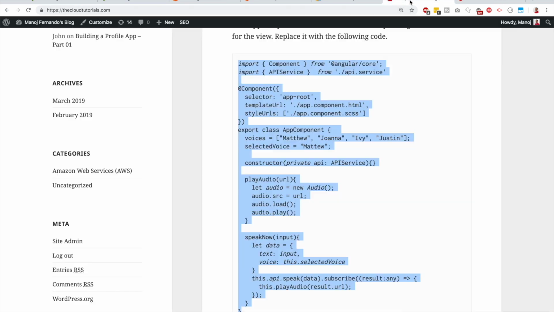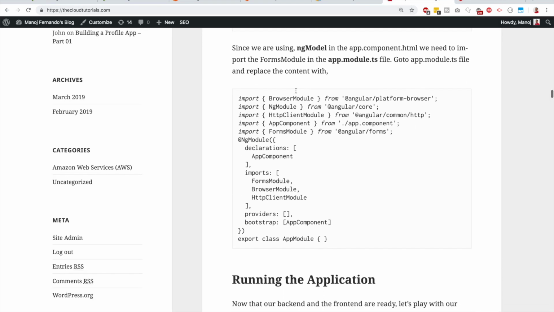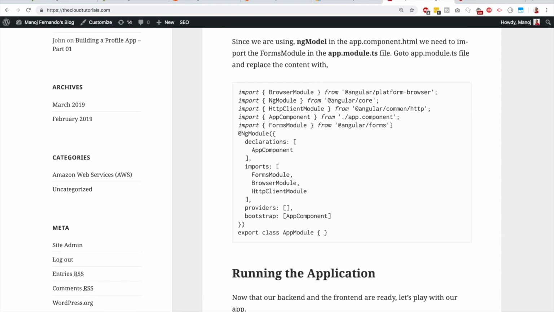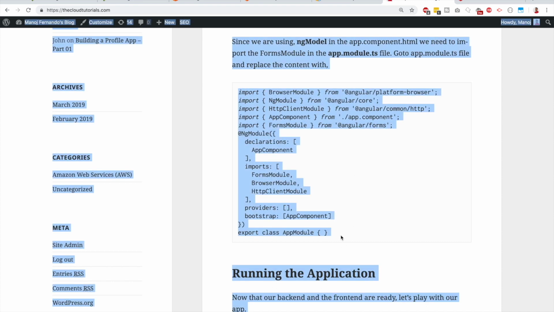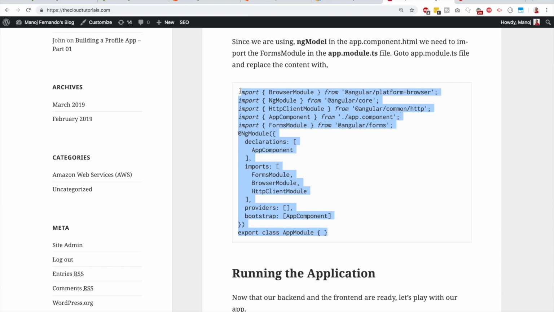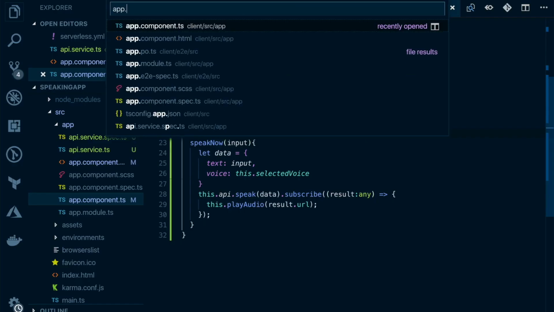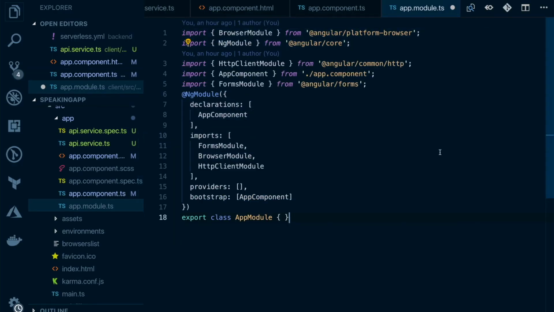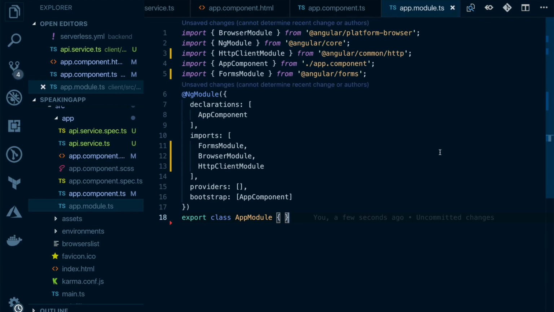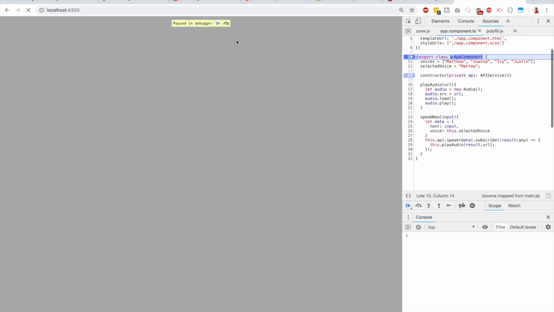Well, there's one other part left. We have to add a few more dependencies to our app.module.ts. Basically, we have to add the forms module, since we are using ngModel in our app component HTML, we have to have the forms module in place, and also the HttpClientModule since we are making the HTTP request. So let me copy this one as well. I will go to app.module.ts, replace the whole thing and save. Let's go back here and see if everything works.